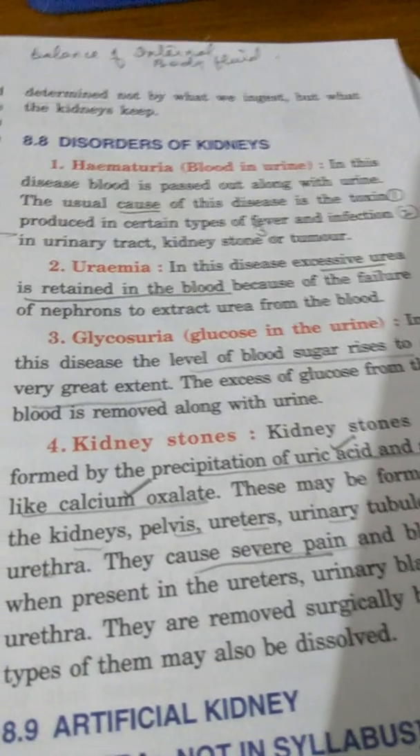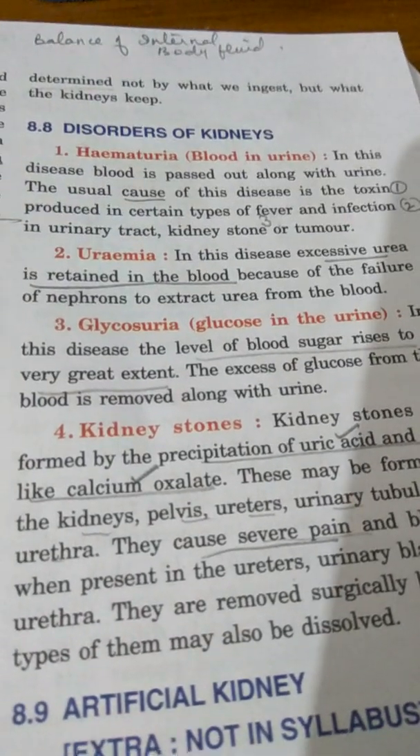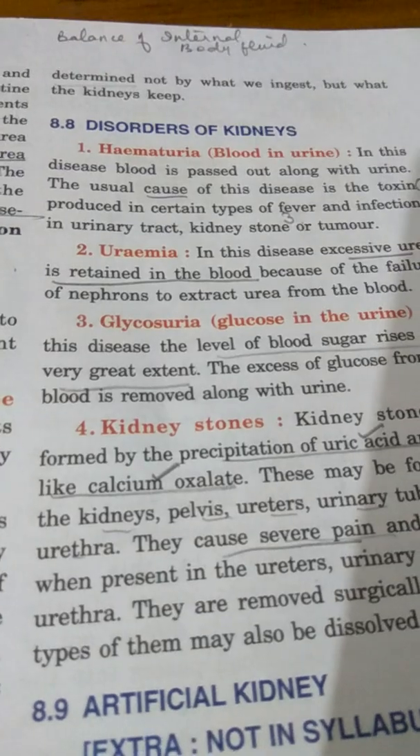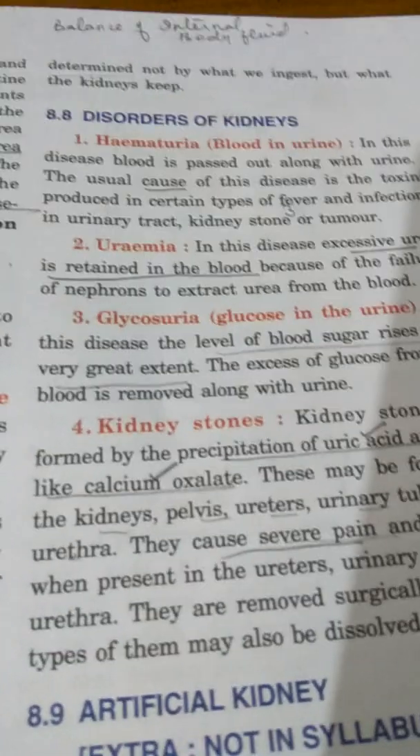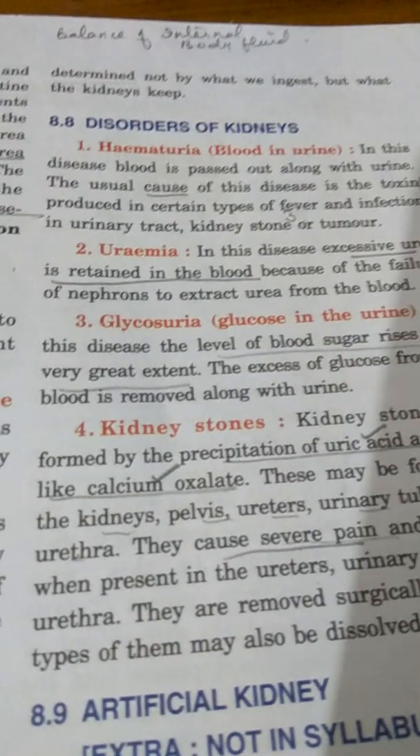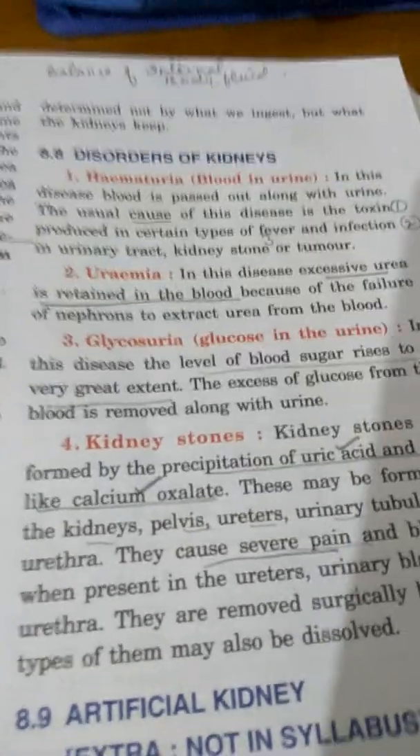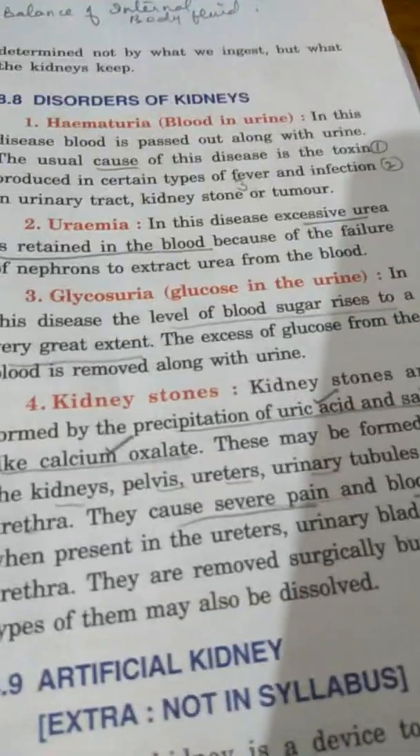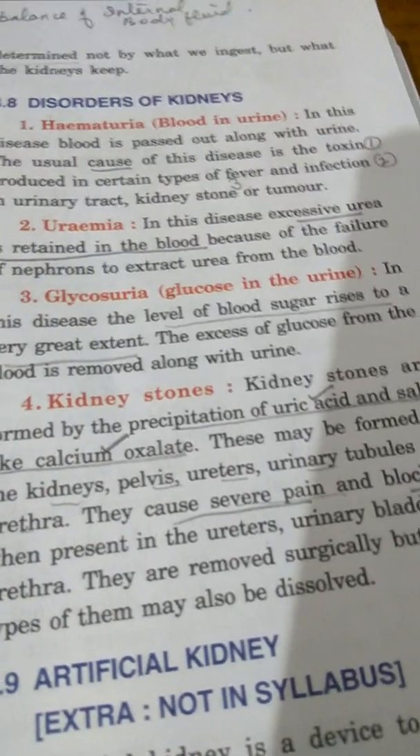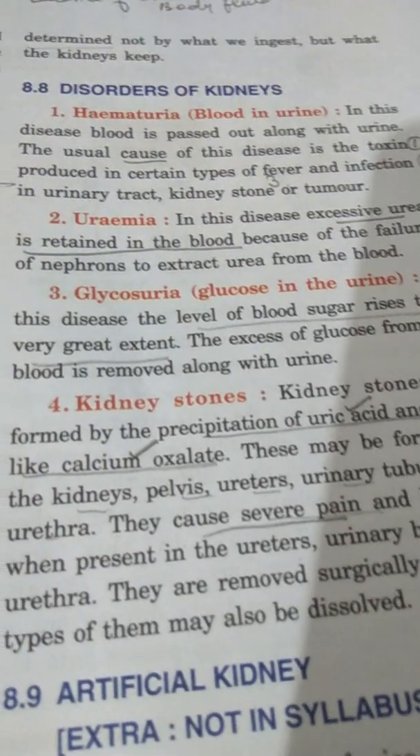If the kidney tubular part is not able to function properly and is not able to take out this urea from the blood, then the urea remains in the blood. As a result, it gets accumulated and the person suffers from a disease called uremia.